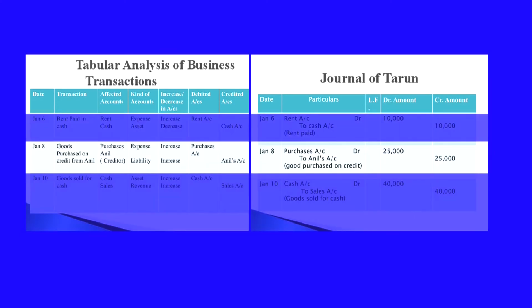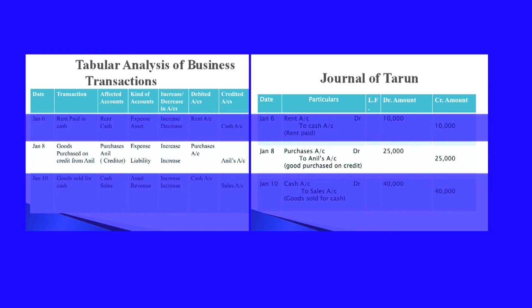Now, moving to January 8th. Goods purchased on credit from Anil. Here the two affected accounts are purchases and Anil. Anil is a creditor. Purchases being an expense, it will come under the main account, that is expense. Purchases will come under expense account. Anil, the creditor, can be considered as a liability.